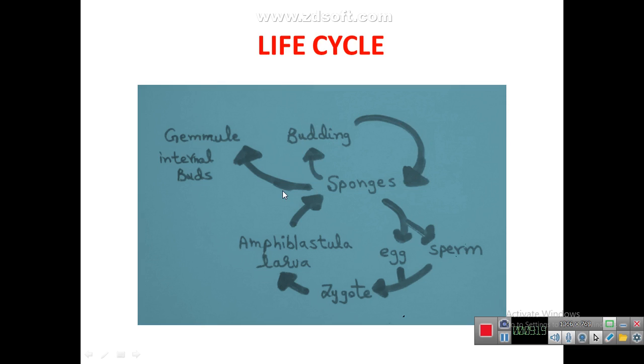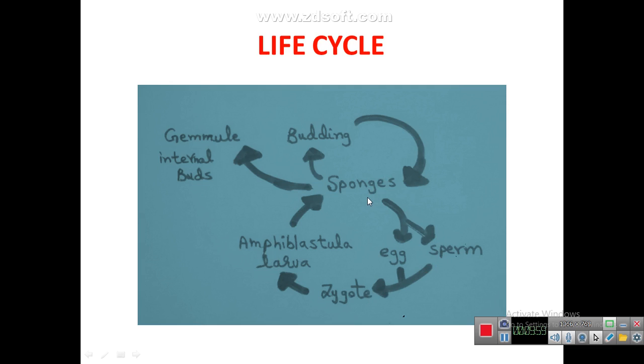Sponges. Another is by means of gemmules. These are the internal buds. They are formed during unfavorable condition. During unfavorable condition, the gemmules or the internal buds are formed. Only these buds survive, parent body may die. And these buds or gemmules, at the return of favorable condition, will again develop into a new body.